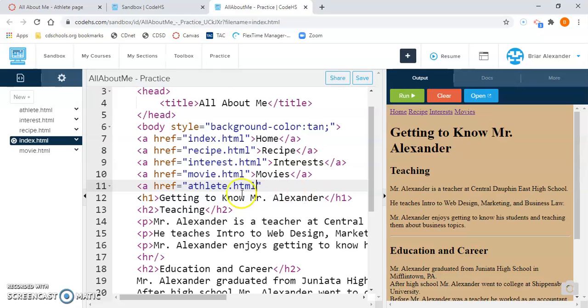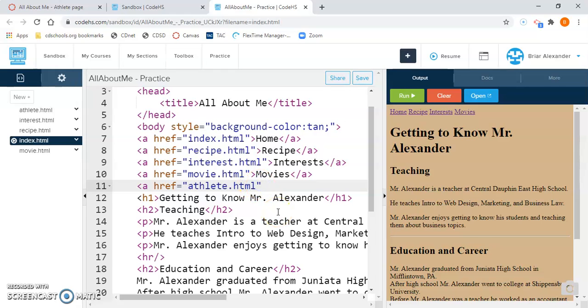athlete.html. Now it's extremely important, absolutely necessary, that what you type here is in perfect agreement with what you have over here. If I have a capital A here and a lowercase a here, it will not work. And you have to get the .html in your coding as well for you to be able to go to that page using the link. It has to be exactly the same.